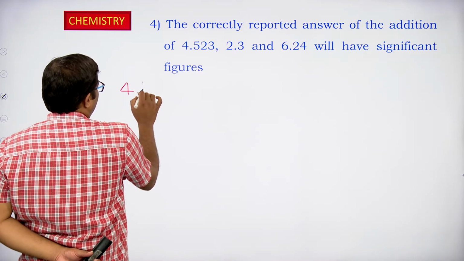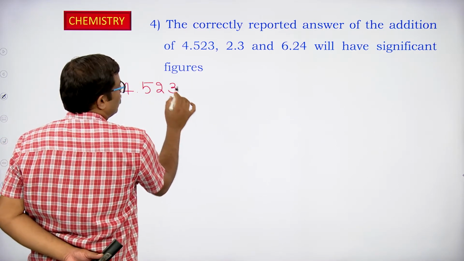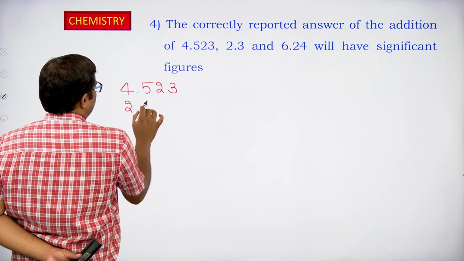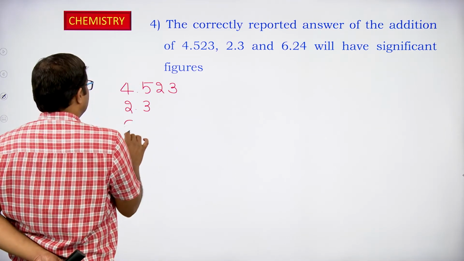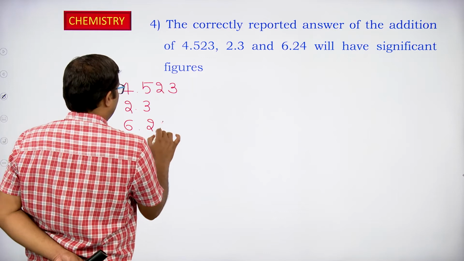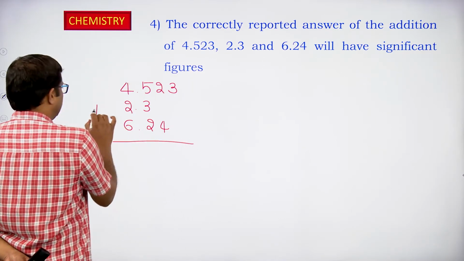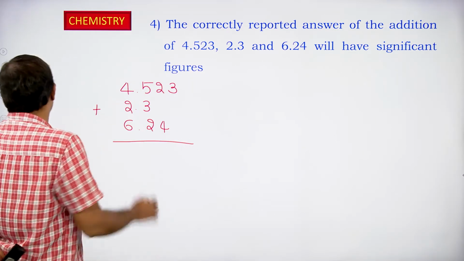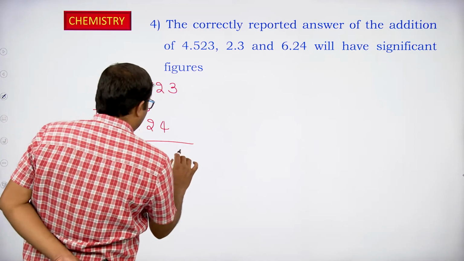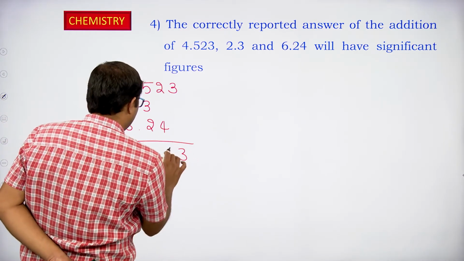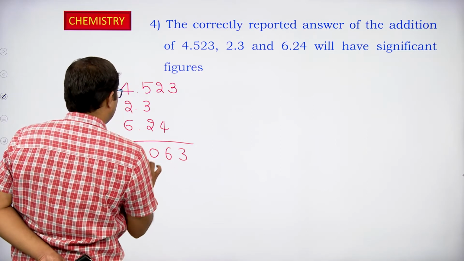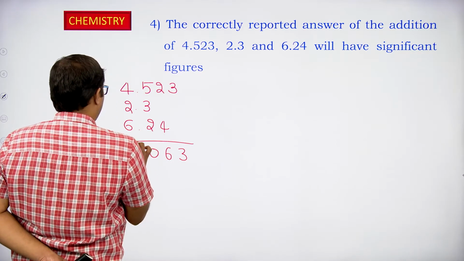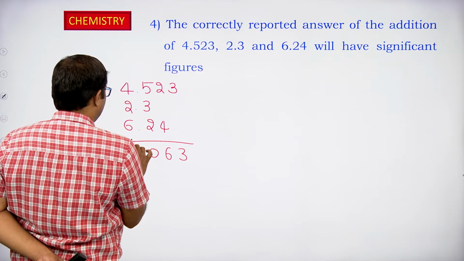Let me write 4.523. Okay. 2.3. 6.24. So go for the addition. Let me write the addition product first. 3, this will be 6, this is 10. Okay. 1, 10, 11, 12, 13.